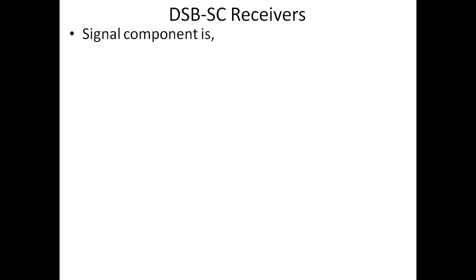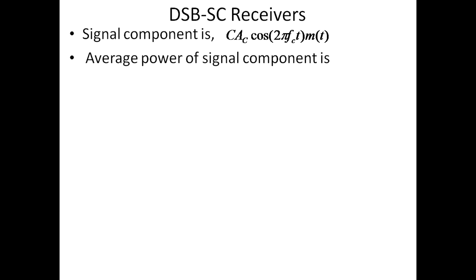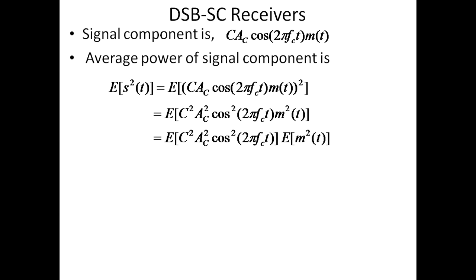The signal component in the received signal is Ac cos 2 pi Fct into M of t. Average power of this signal component is expectation of S square t, which is equal to expectation of Ac cos 2 pi Fct M of t whole square. If we evaluate, we get the expression as Ac square by 2 into P, where P is the power of the modulating signal M of t.